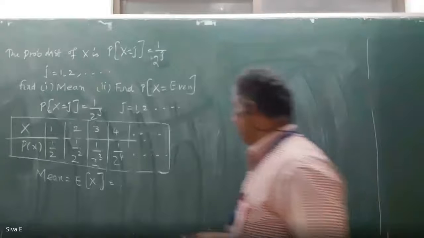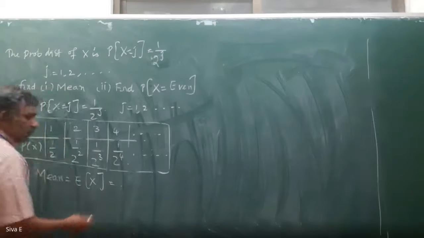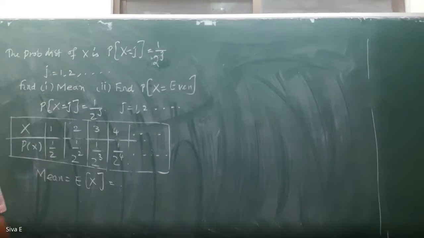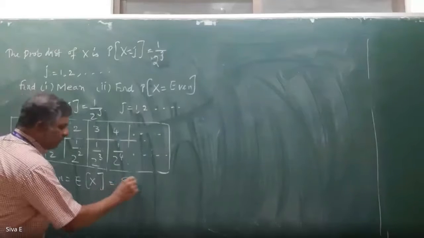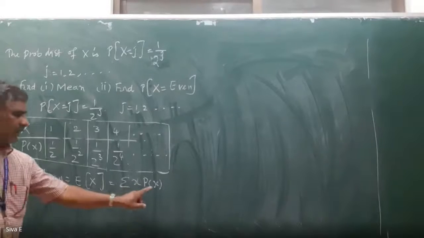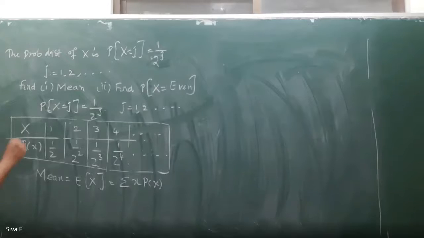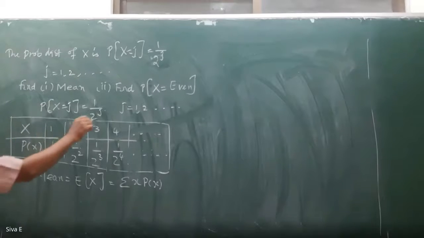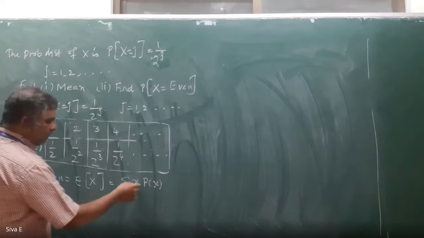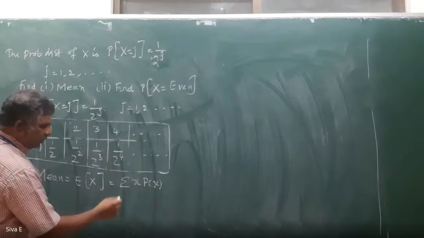E of x formula is, am I audible? Yes, sir. Okay. So E of x is the summation of x into p of x. But here the x values are j. Therefore, we can write this as j into p of j.